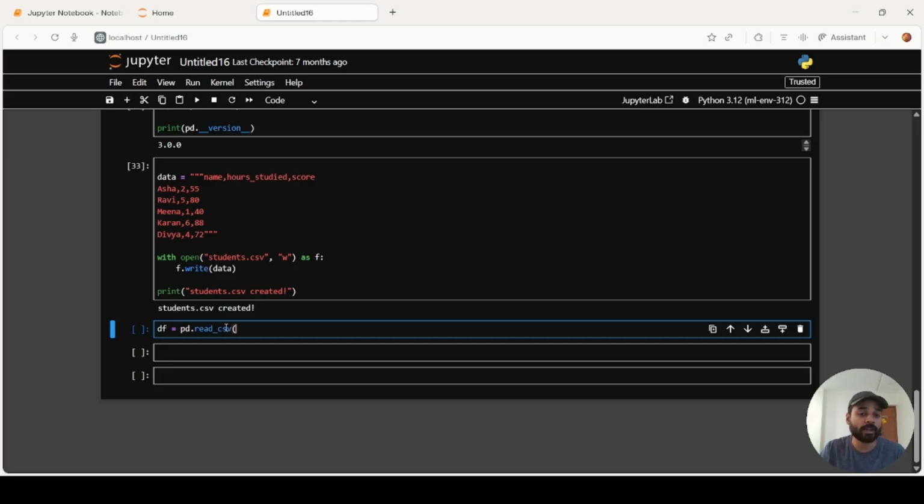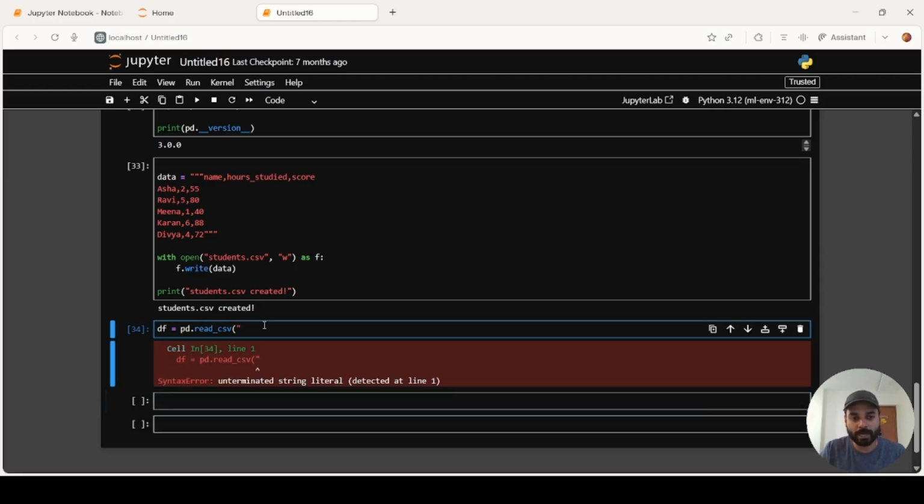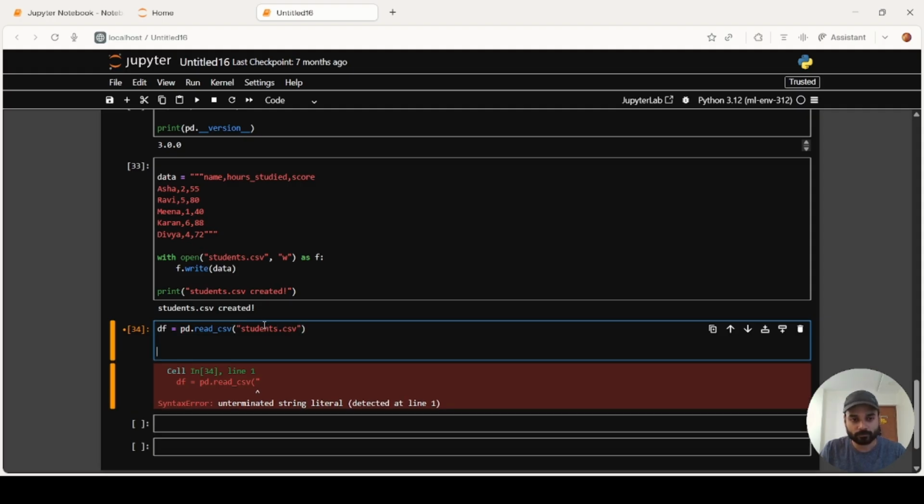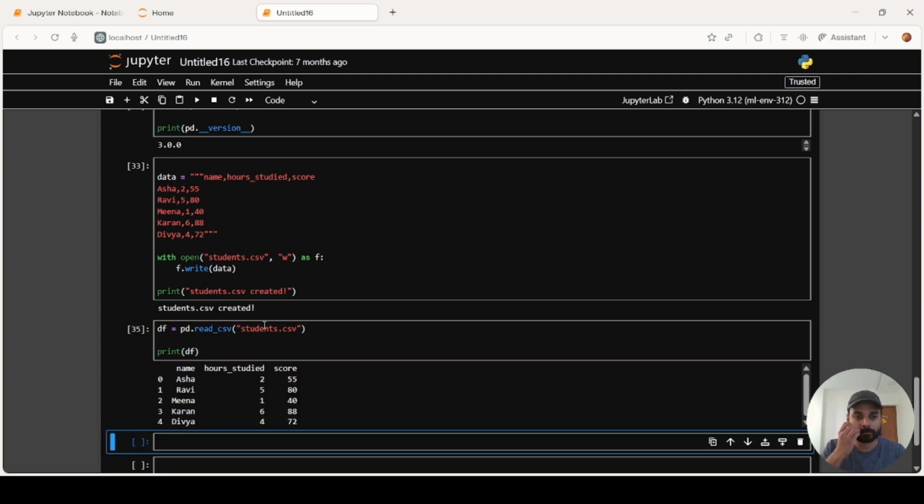Since it is a csv file, we type in read underscore csv, and in double quotes, students.csv. So pd.read_csv is the syntax to read the csv file and give this value to the variable df. So df has been loaded with the data that I just created.